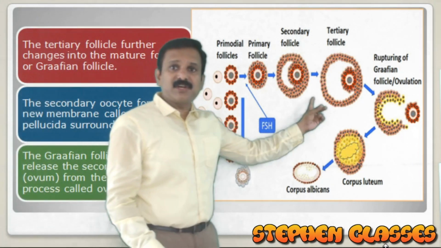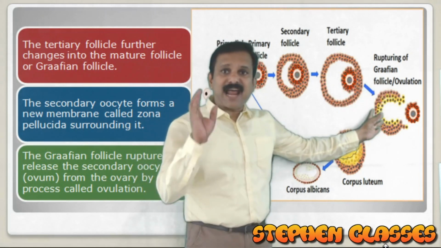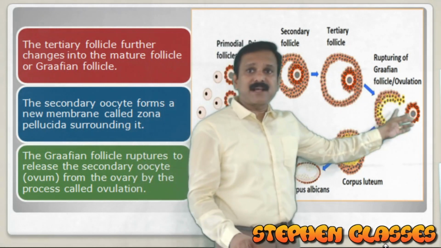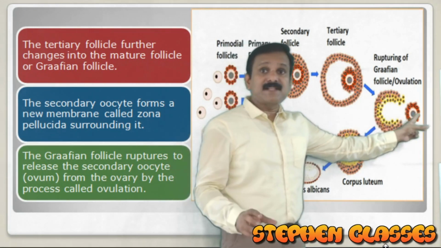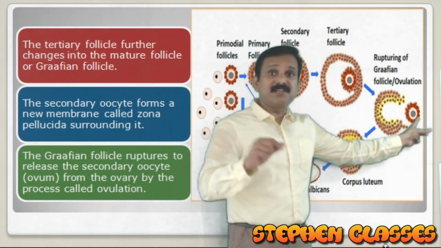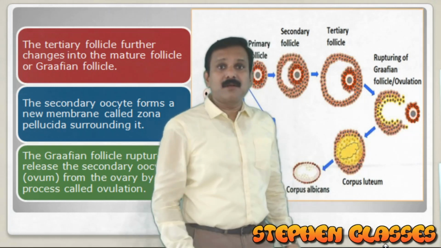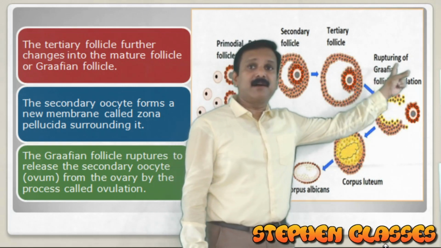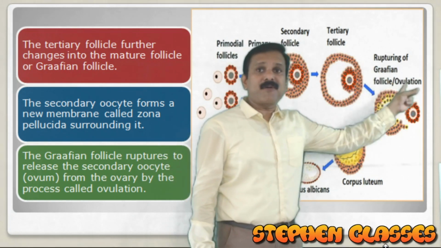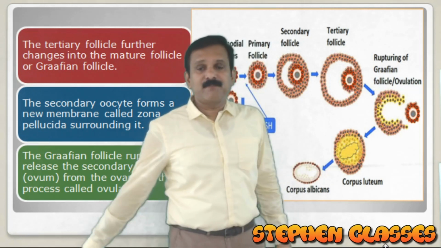Here in this picture you can see the tertiary follicle which is transformed into a Graafian follicle. It undergoes rupturing, and as a result of that rupturing, a secondary oocyte is released here. This process is called ovulation. Rupturing of the Graafian follicle is written very clearly here.